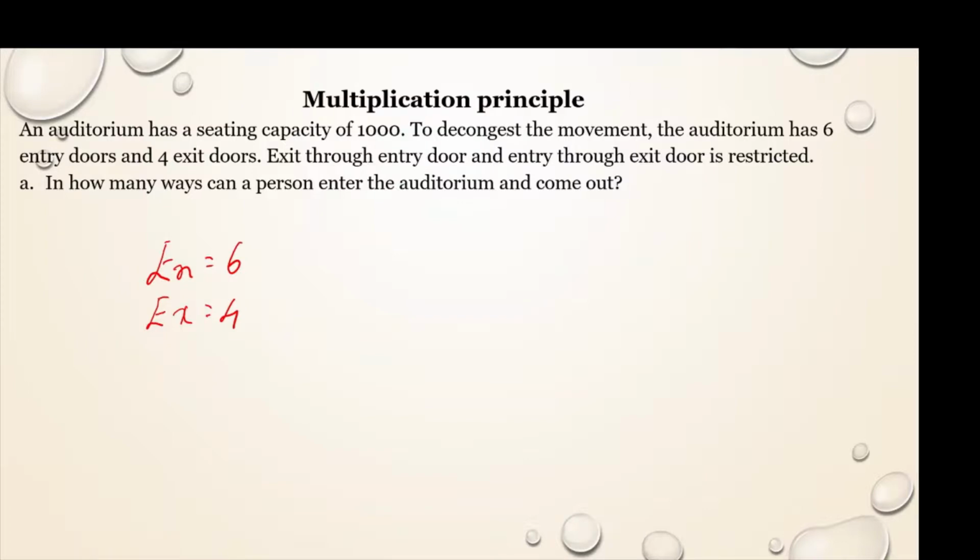So here also m equals 6, because there is a combination, you have to enter and you have to come out. If I say in how many ways I can enter the auditorium, it is only 6 ways. In how many ways I can enter and exit, both, there is a combination. So n is 4, that is 6 into 4, that is 24. So there are 24 ways in which a person can enter and exit from the auditorium.